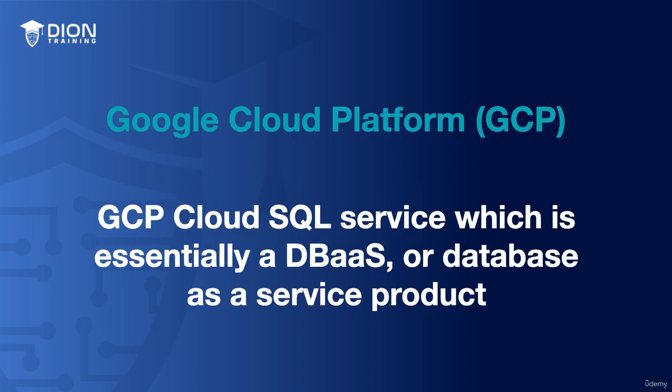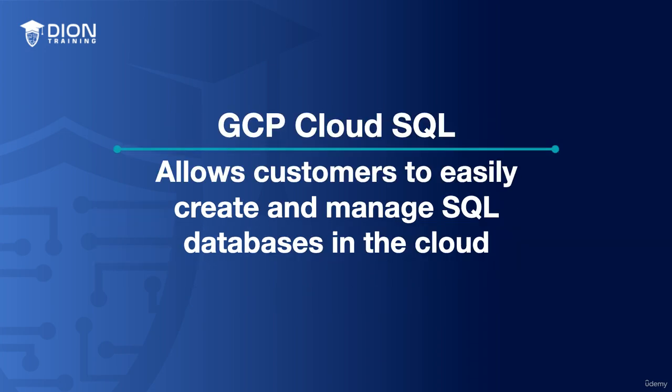Now, as we move into our third platform, known as GCP or the Google Cloud Platform, we can find ourselves looking at another example of anything as a service by looking at the GCP Cloud SQL service. Now, the GCP Cloud SQL service is essentially a database as a service or DBaaS. This service is going to allow customers to easily create and manage SQL databases in the cloud. Cloud SQL provides customers the ability to scale their databases quickly and easily and integrates with other GCP services, including cloud storage and the Google Kubernetes Engine, making it quite easy to build and manage complete application stacks here too.